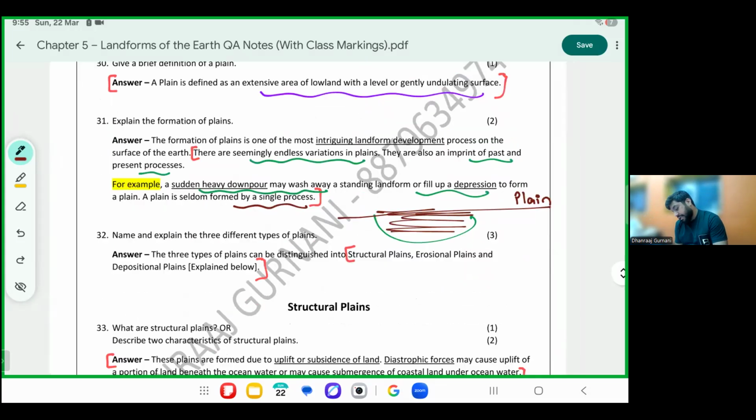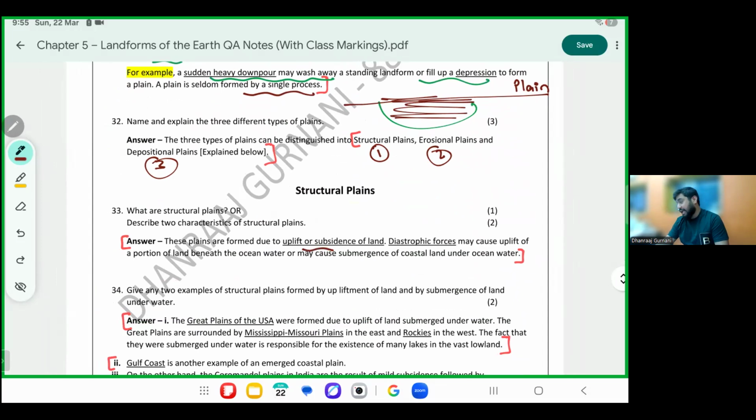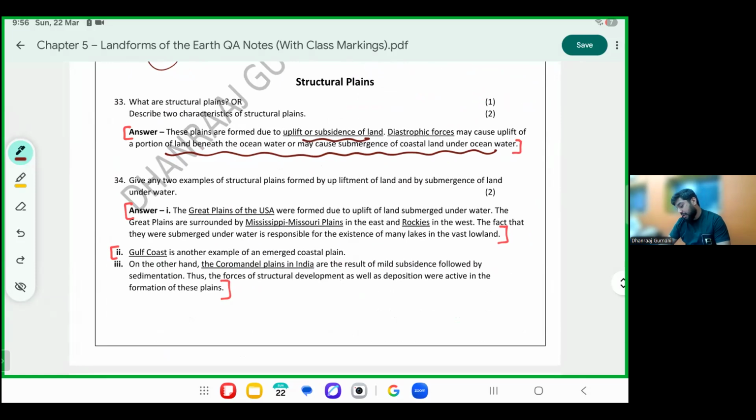We study three types of plains: structural, erosional, and depositional. A structural plain is a plain formed due to upliftment or submergence. Either the land will go up or will come down. A part of the land which was beneath the ocean may come up or may get submerged. Two examples of plains formed because of upliftment and submergence.